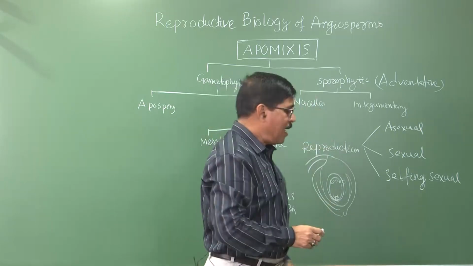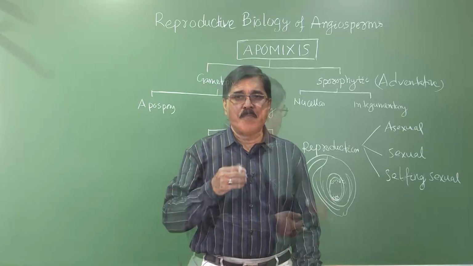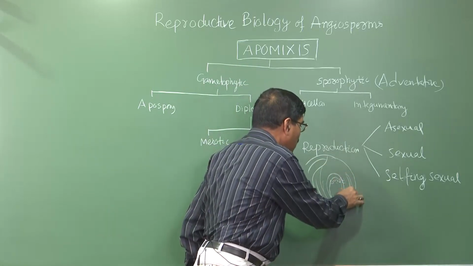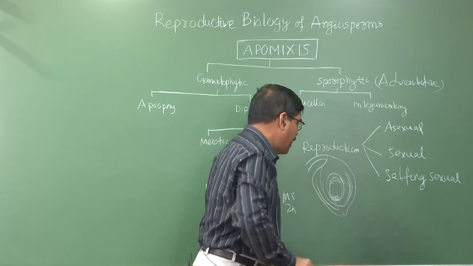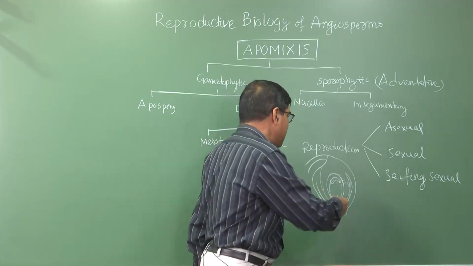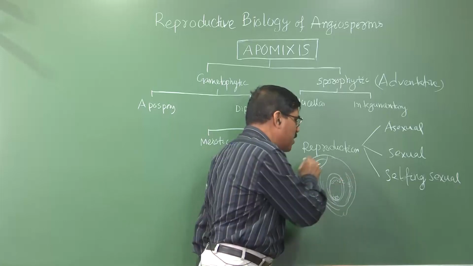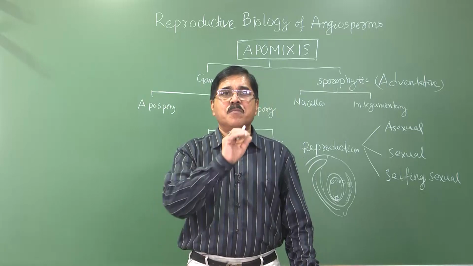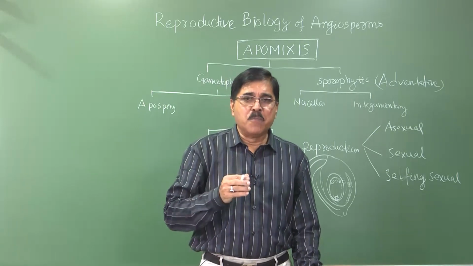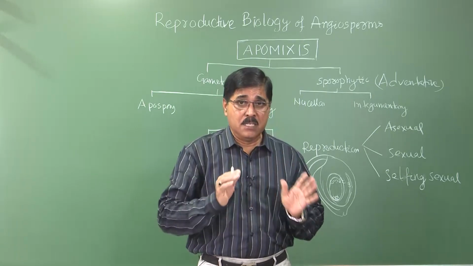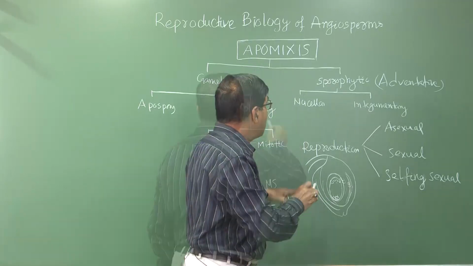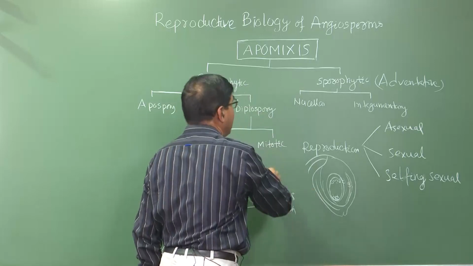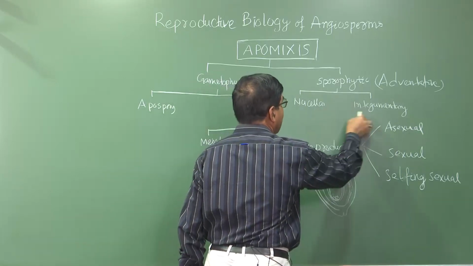apomixis. And very rarely the integumental cells, the outside cells covering the ovule, the outer or inner integument, right? Because there are two integuments, testa and integument. The outer or inner integument cells, mostly inner cells, become active. They divide rapidly forming the embryonic structure that remains in that seed. So these are the different types of apomixis, which may be gametophytic when developed from the gametophyte, which may be sporophytic when developed from the nucellus or from the integument.